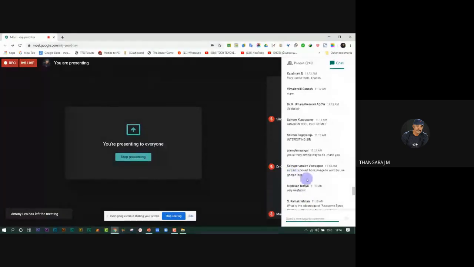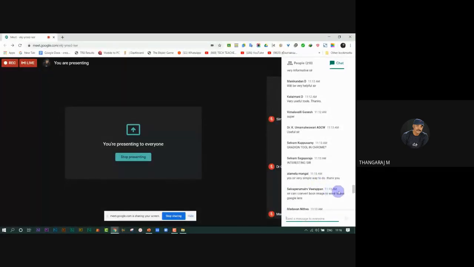Sir, can I convert the book image to Word to use Google Lens? Yes, it is possible, sir. Yes, it is a very simple way to do. Thank you.